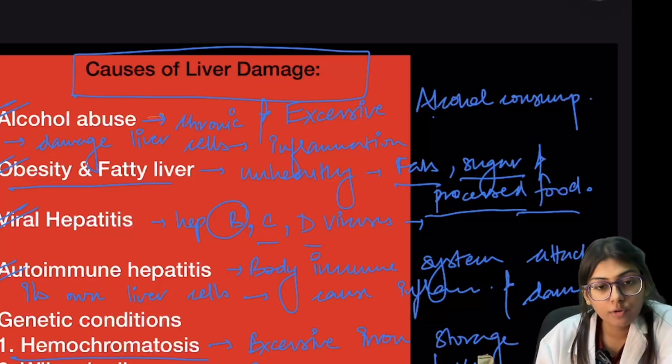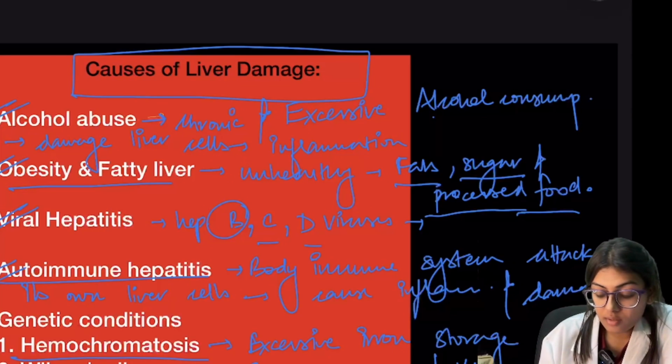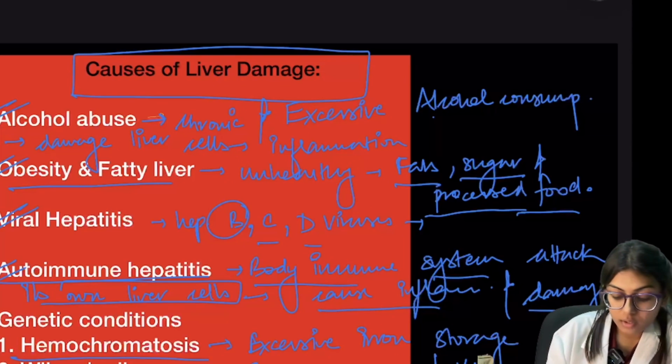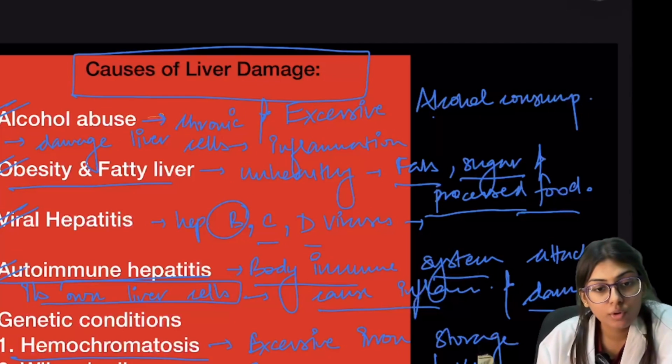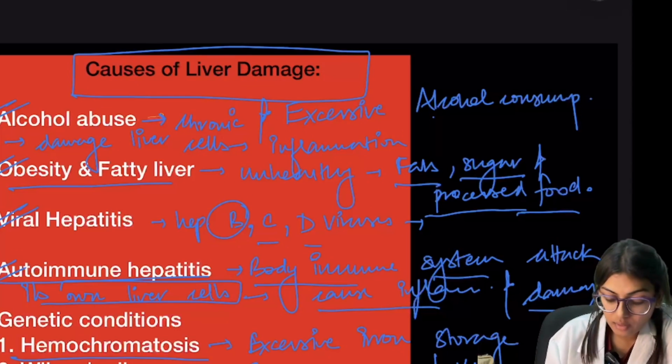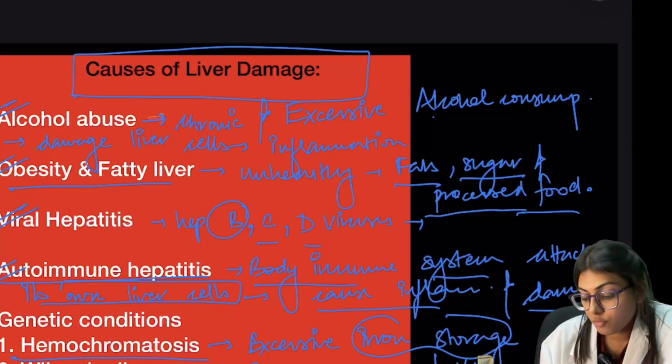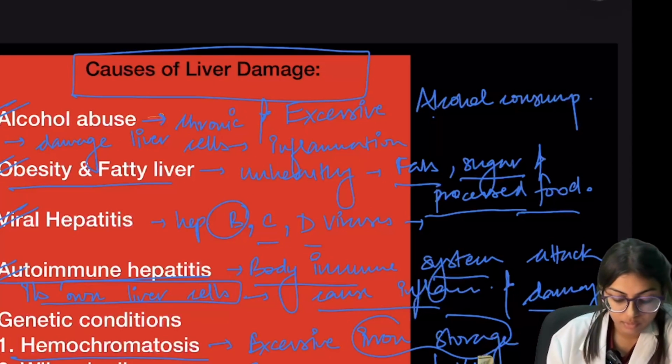There is also autoimmune hepatitis. In this, our body's immune system attacks its own liver cells and causes inflammation and damage. The two genetic conditions are hemochromatosis and Wilson's disease. Hemochromatosis is excessive iron storage, and Wilson's disease is excessive copper buildup in the liver.